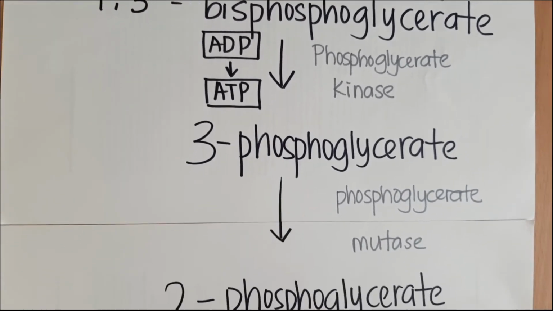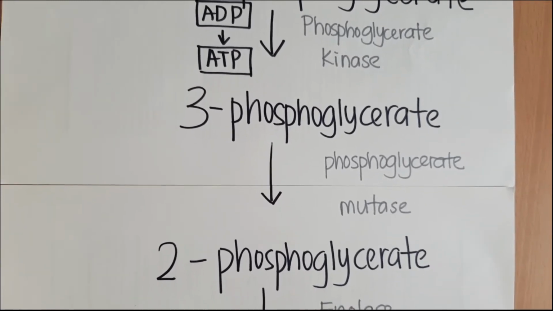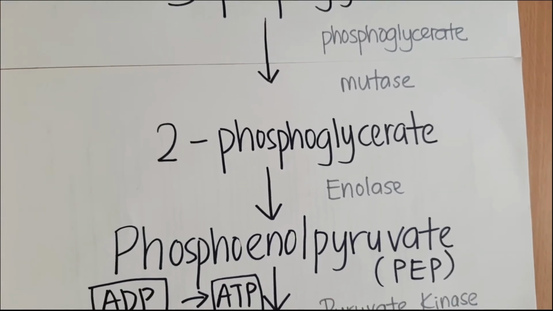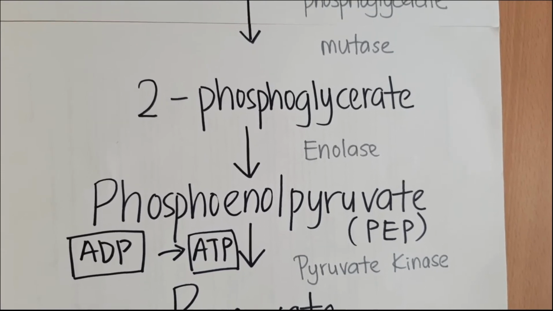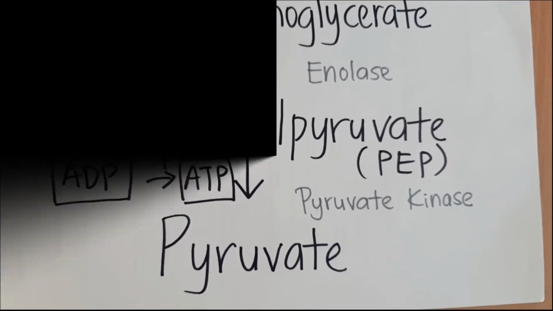Then 3-phosphoglycerate is converted into 2-phosphoglycerate by phosphoglycerate mutase. By using enolase, 2-phosphoglycerate is further converted into phosphoenolpyruvate, which is also known as PEP. At this stage, pyruvate is produced in the presence of pyruvate kinase.